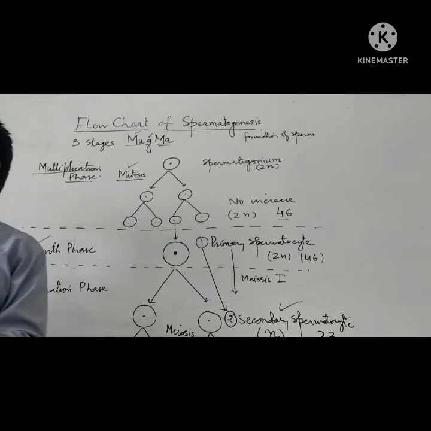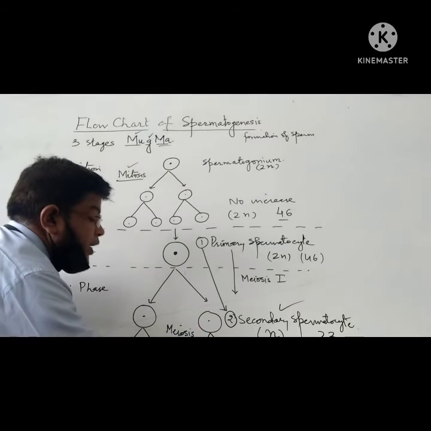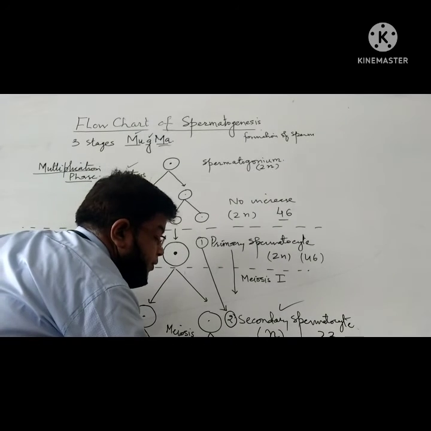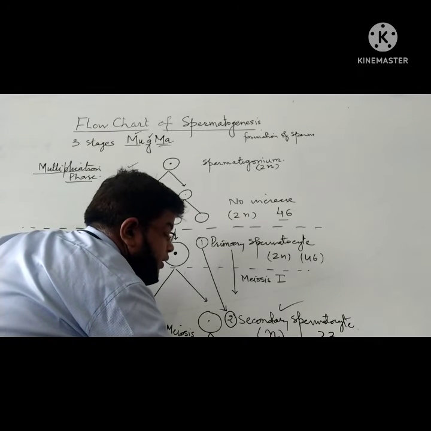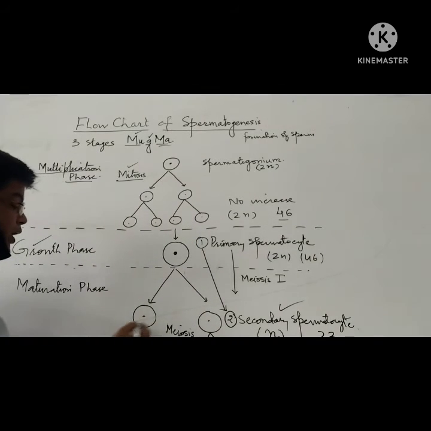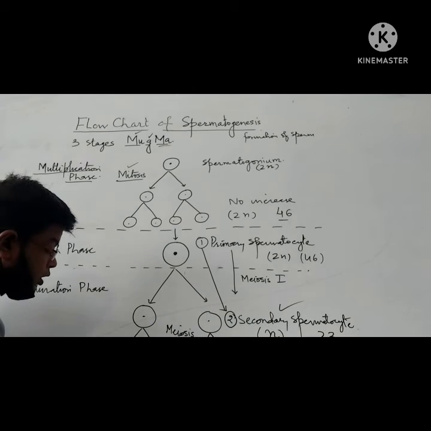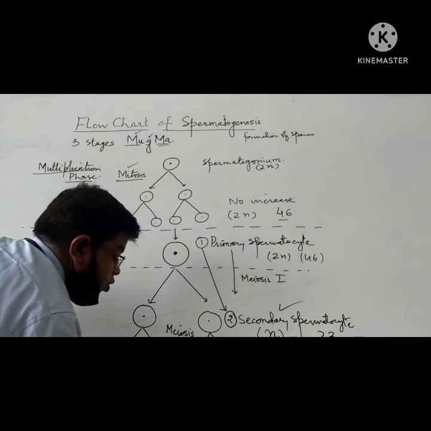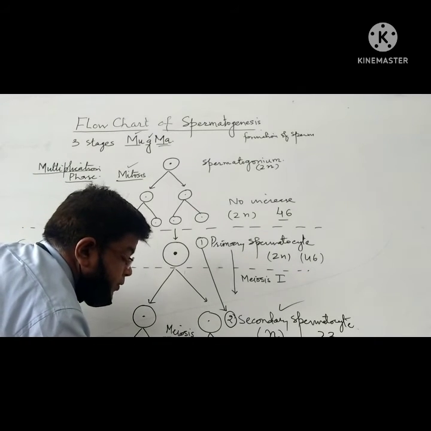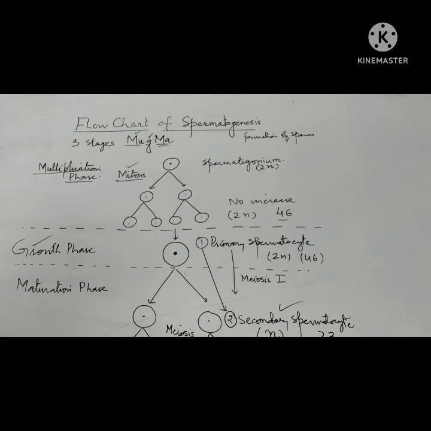It's just equivalent to mitosis. So each secondary spermatocyte will produce two spermatids. Number of chromosomes 23, and they are also haploid. Similarly, the other secondary spermatocyte will also give rise to two spermatids. So in total, 4 spermatids are produced from two secondary spermatocytes.